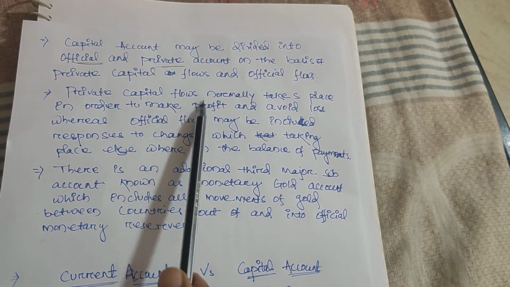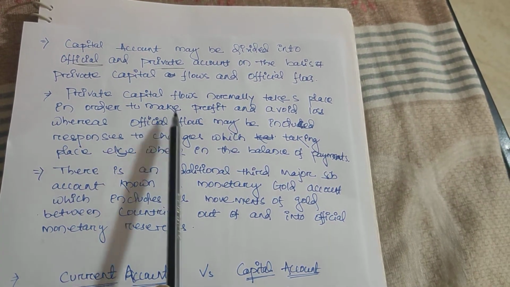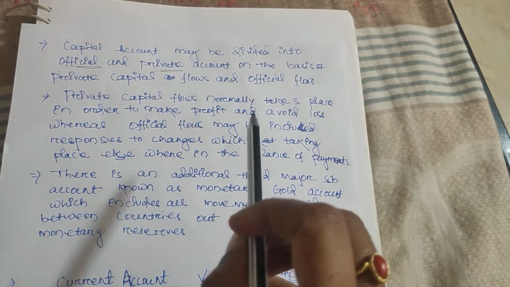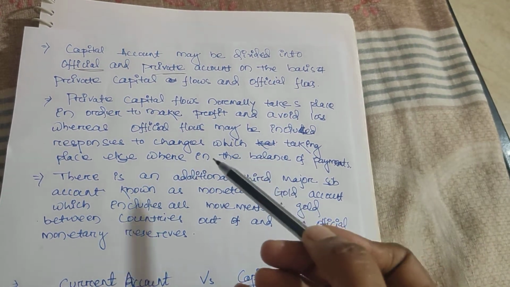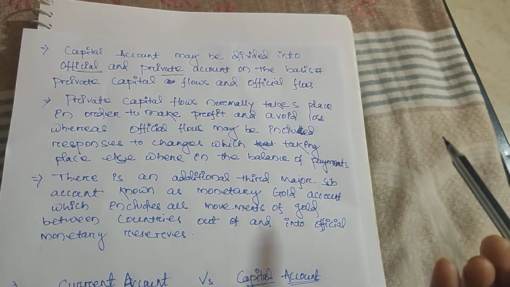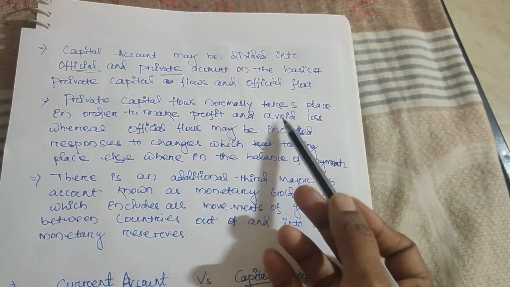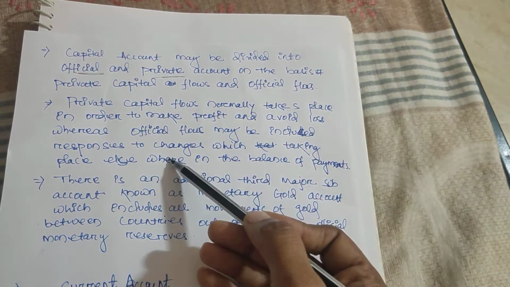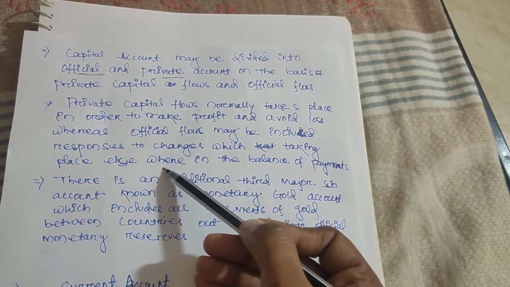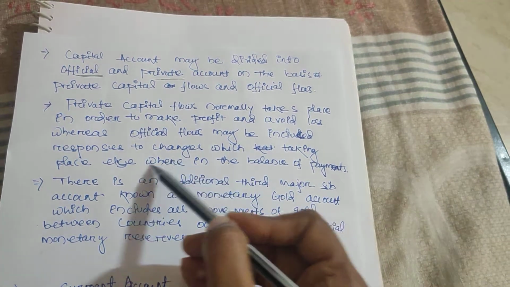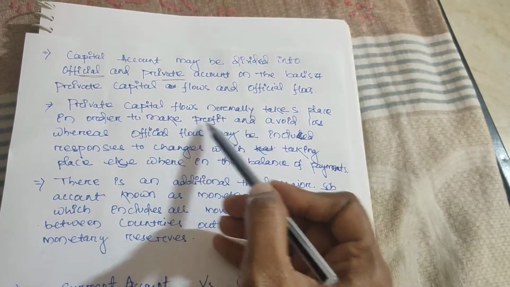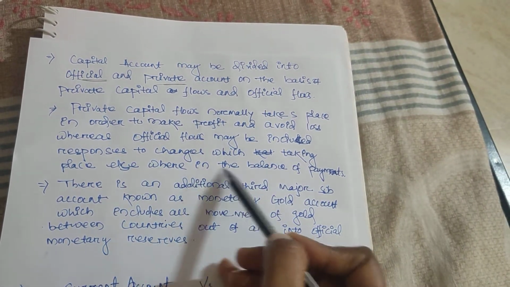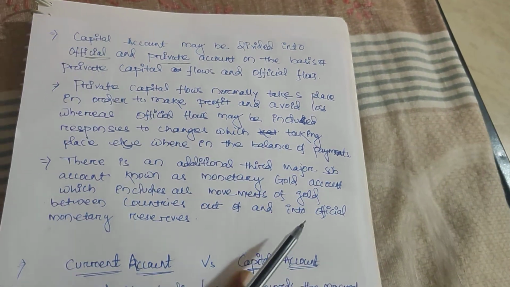Private capital flows normally take place in order to make a profit. Get it? Because they are private institutions, they want profit and they avoid loss. Whereas official flows include responses to changes taking place elsewhere in the balance of payment. These official flows all the time don't want a profit and loss game. They look after all other things which are responsible for the balance of payment.